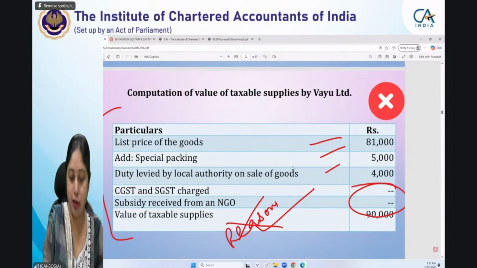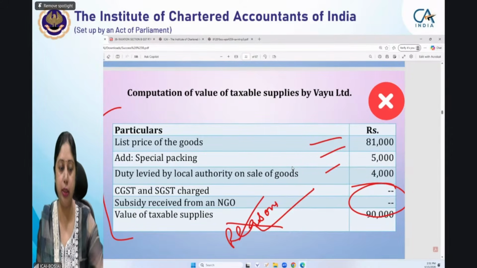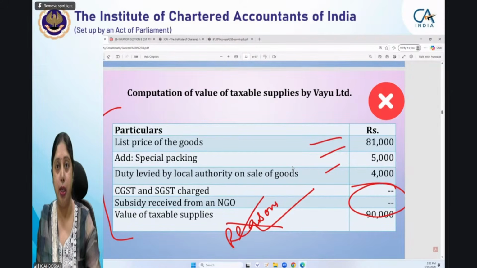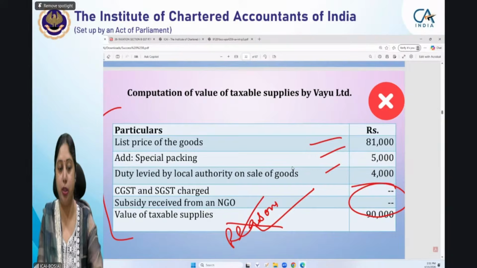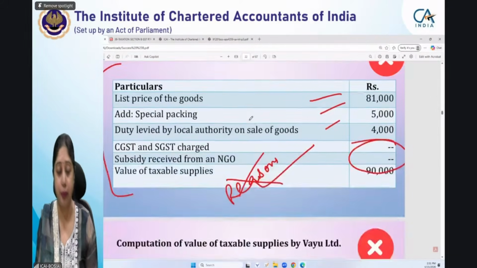No reasons have been given. So that is why this is not a correct answer. We have taken it to be a wrong answer because only doing it till this extent will not give you full marks. Your reasoning has quite high weightage. So you will be getting very few marks in this particular question. If it carries 5 marks, then you will be getting only 2.5 marks or maybe less than that.